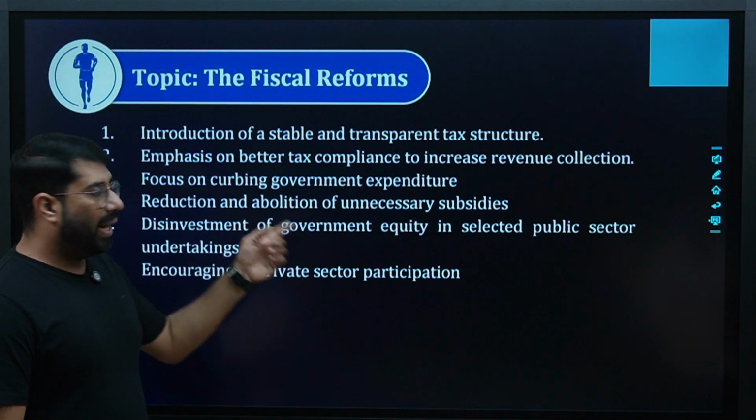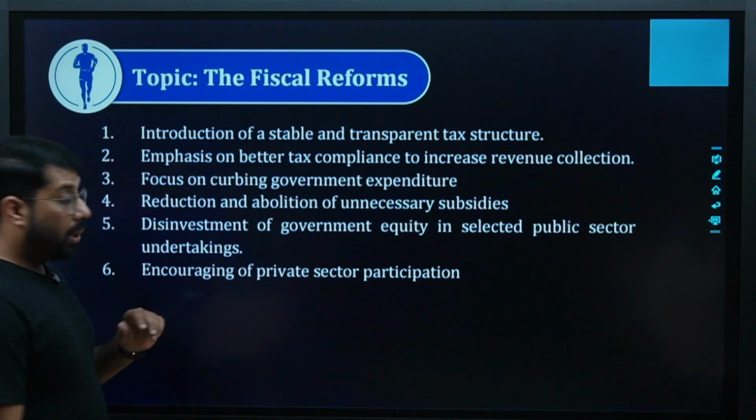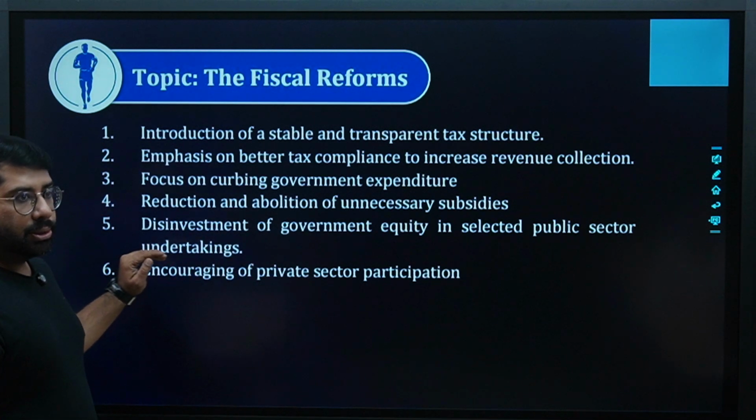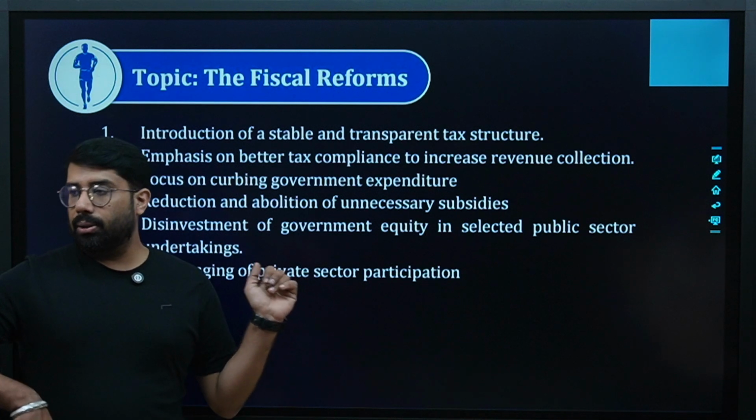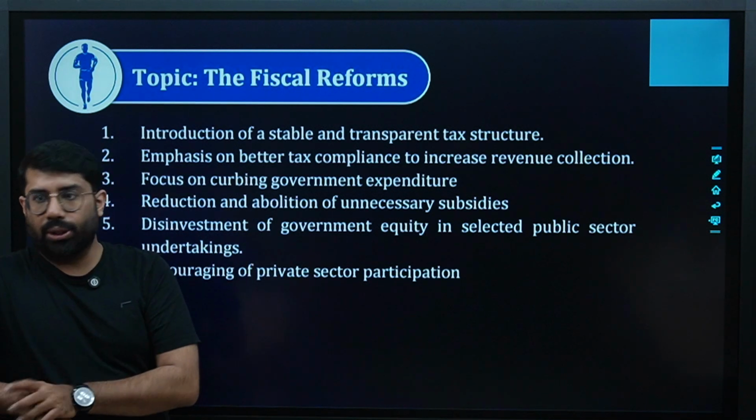Reduction and abolition of unnecessary subsidies. Whatever subsidies were given unnecessarily were reduced. They were abolished. Disinvestment of government equity in selected public sector undertakings. So in privatization, what we did, some companies, some industries, is where disinvestment was done.